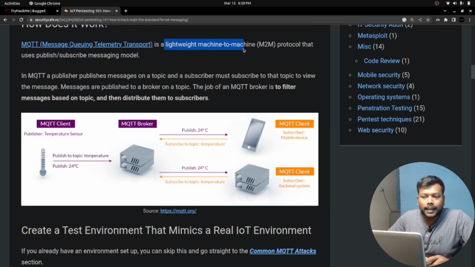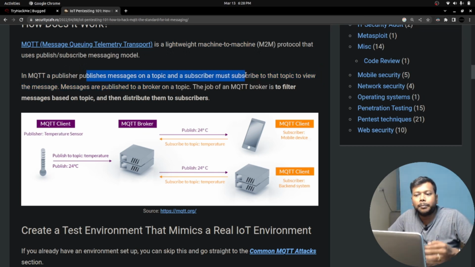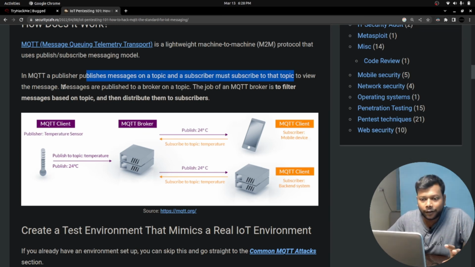And look at this one. As I said, it's a lightweight, machine-to-machine protocol. In MQTT, a publisher publishes a message on a topic, and a subscriber must subscribe to the topic to view that message, and it's a mandatory thing. It is not like YouTube, where you can watch videos without subscribing to the channel, but here you must subscribe to get certain content, and that's the difference. And messages are published to a broker on a topic.